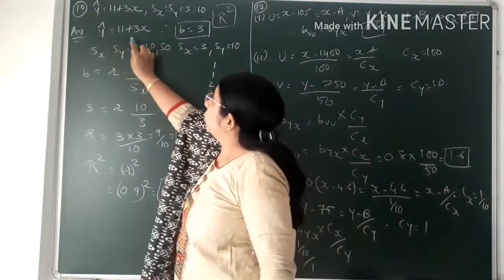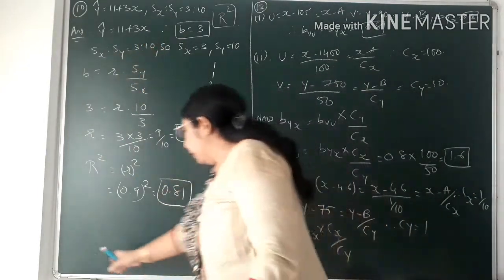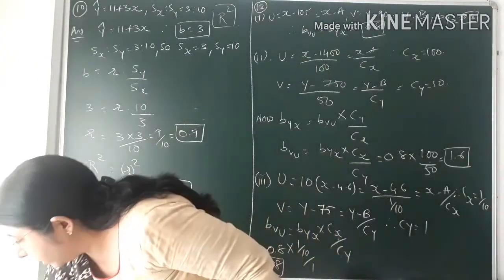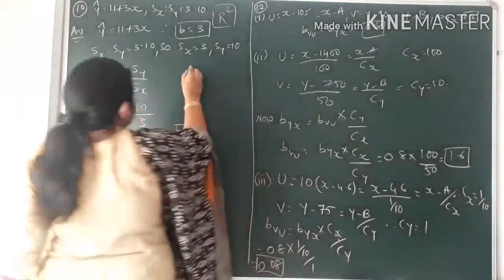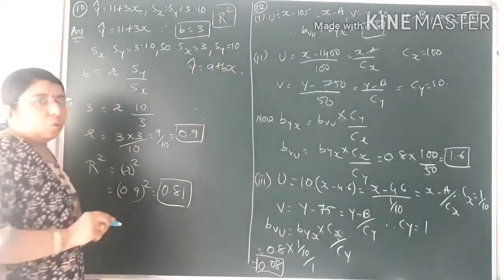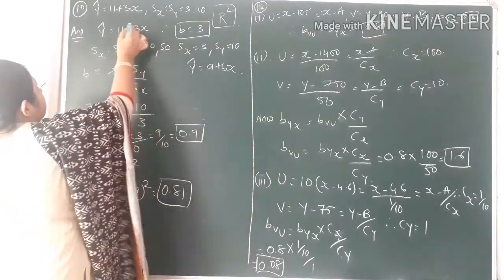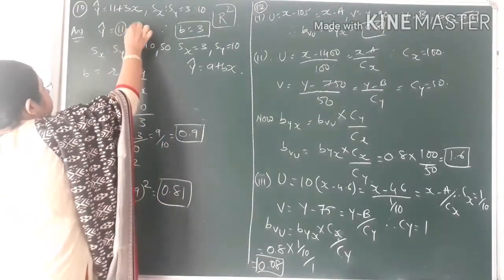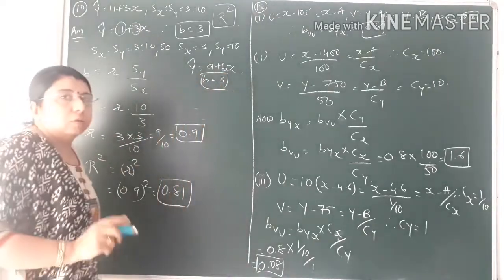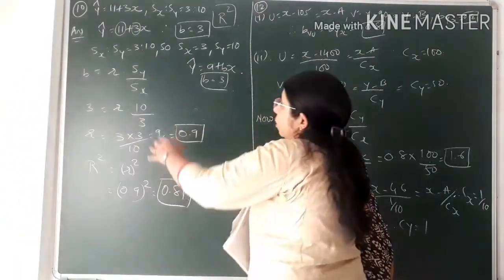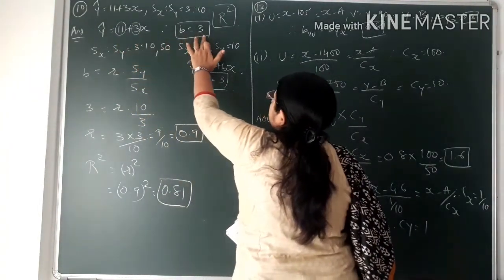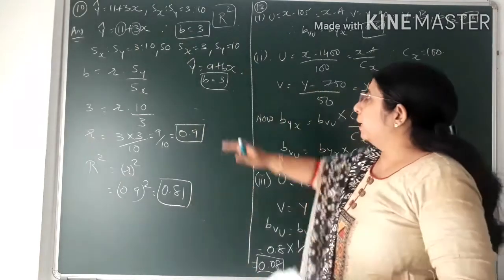Now y cap is equal to 11 plus 3x. You know the formula of y cap, that is y cap is equal to a plus bx. Yes or no? So y cap is equal to a plus bx. So a would be 11 and b would be 3. So what would be the value of b over here? That is b is equal to 3. You can see I have also written here, y cap is equal to 11 plus 3x. So b is equal to 3. Now how this b came, that I have explained over here.